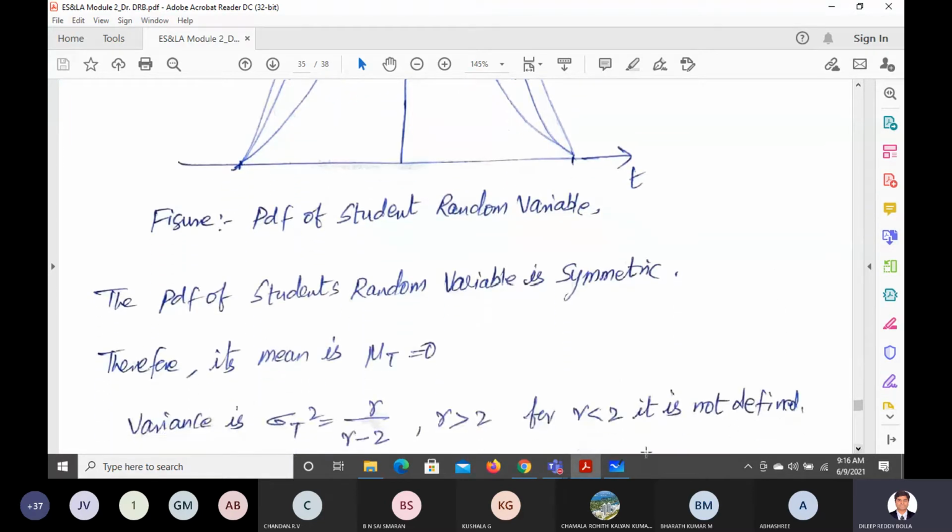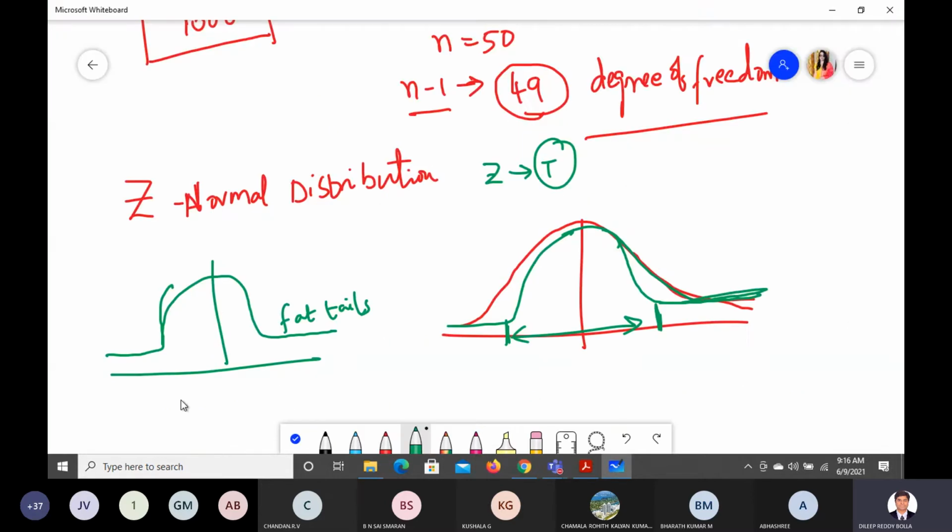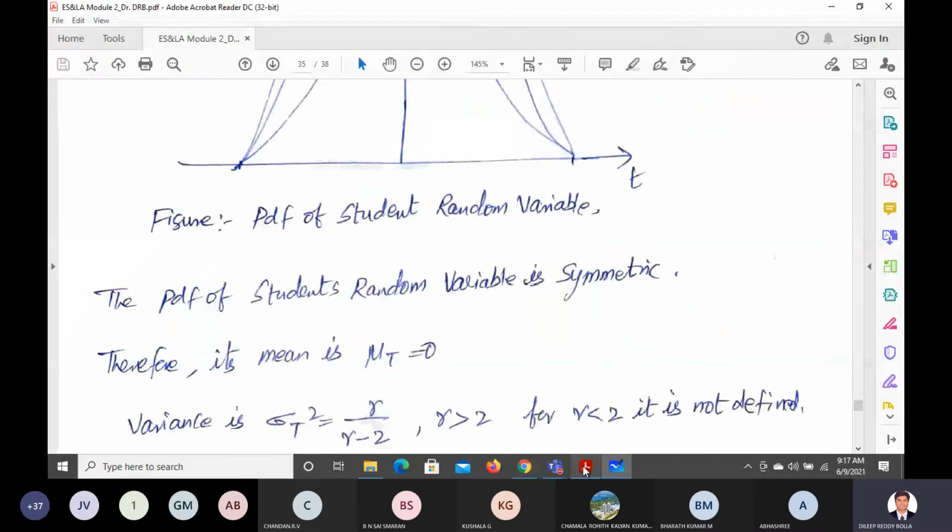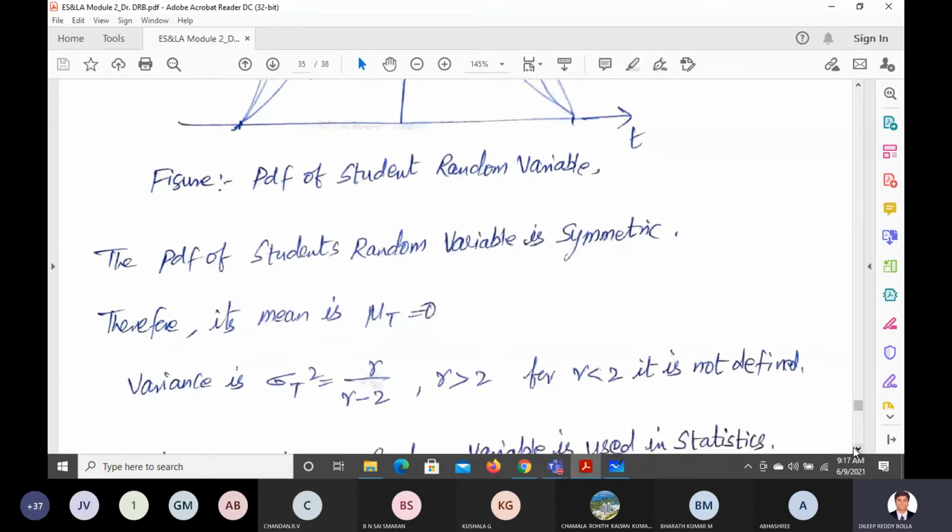And the mean value of that is 0. What does it mean that the mean value mu is 0? At the center, exactly 0, it's starting. We have a negative infinity side and a positive infinity side, so both sides we have. So the mean value of that will be given by 0. And the variance of that is given by the degree of freedom divided by the degree of freedom minus 2.